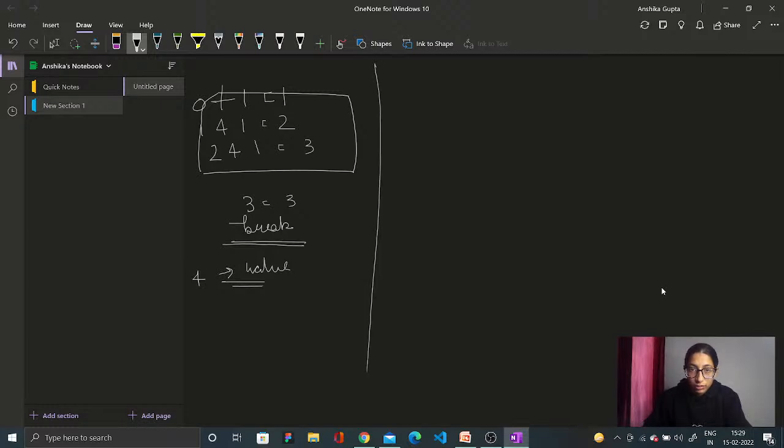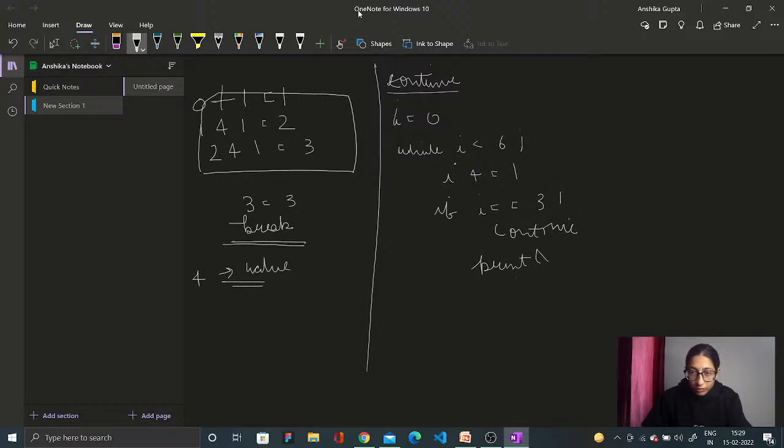What we wrote is I is equal to 0, while your I is less than 6, okay, and I plus is equal to 1, and if your I statement, then continue, then print I. Correct? This is how your continue is done.